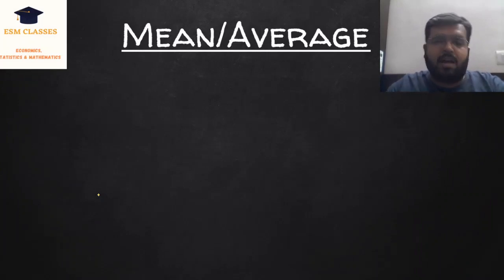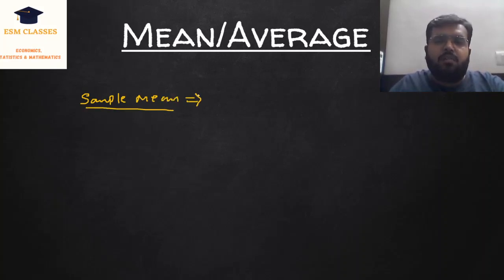Mean or average. Now, what do you mean by the word mean or average in stats? As per the formula, guys, remember that we are doing the sample mean. We want to calculate the sample mean, and we denote the sample mean by x bar, where x bar equals the summation of xi's divided by n.